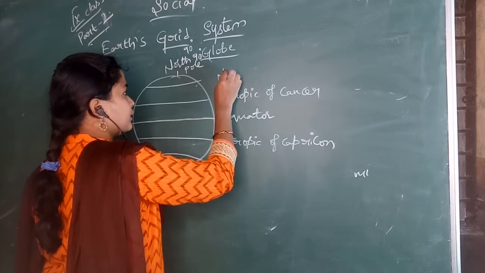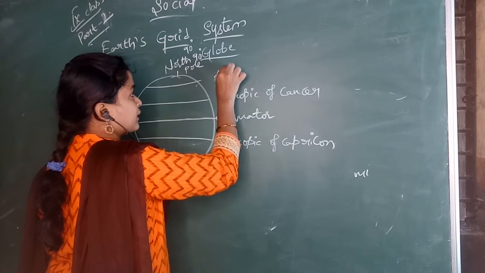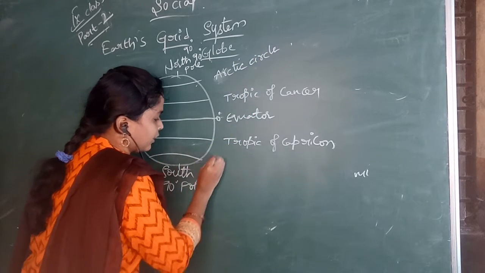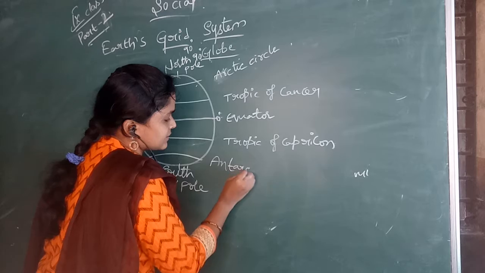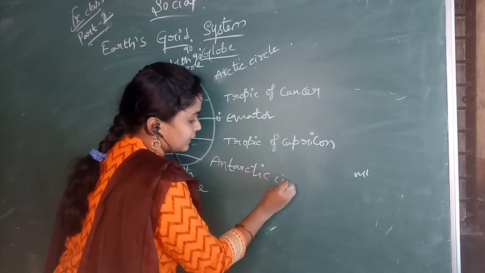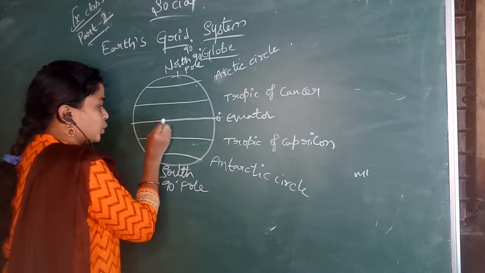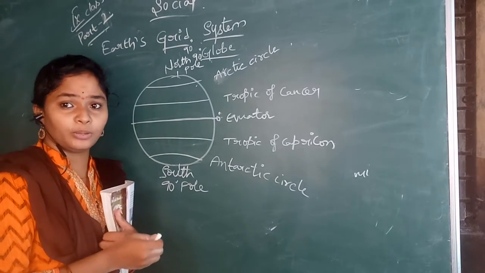And here it is the Arctic Circle, and down it is the Antarctic Circle.